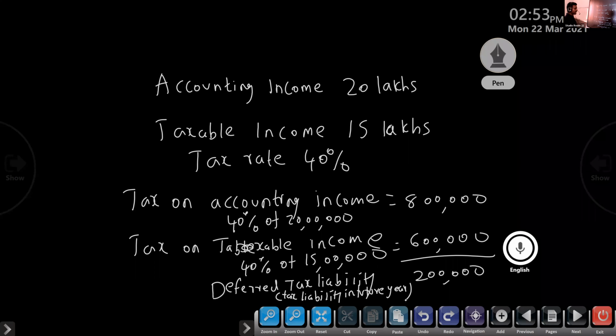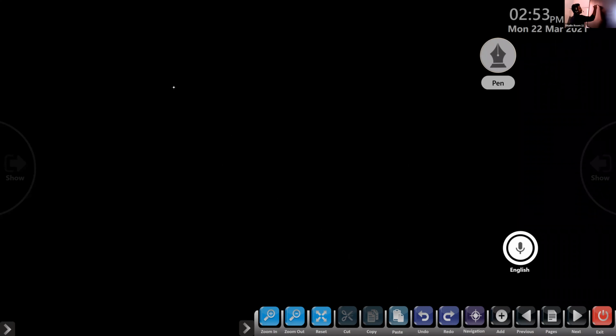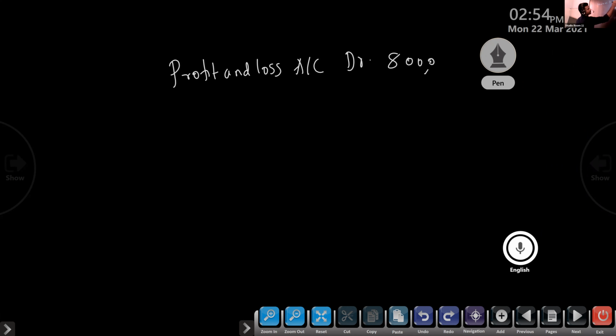So suppose if you are making a journal entry, what will we write? Entry will be profit and loss account debit. How much this year we are paying tax? 8 lakh.